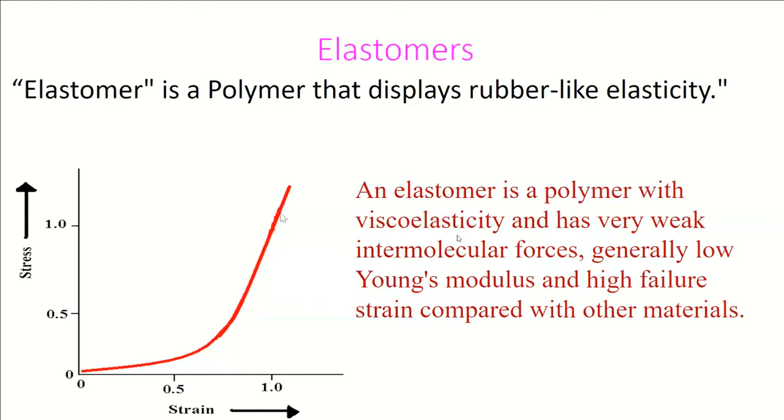It is used in all stretchable garments, stretch denim, elastic bands, used in your undergarments. Wherever we need stretchability, we use core spun lycra yarn and the fabric becomes elastic. So such elastic material behaves like this. We call it elastomer, and this is a typical stress strain diagram of the elastomeric material.